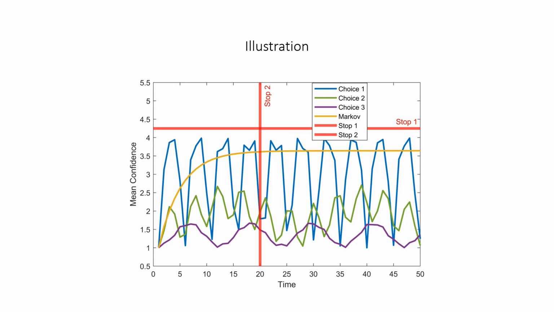Finally, we illustrate the stopping conditions and how the model simulates. As seen from the plot, the two red lines here represent the stopping conditions. The horizontal line is for the boundary or threshold-based stopping condition, and the vertical is for time pressure. The three alternatives are assumed to be independent such that simulating one alternative has no effect on the other. As you may see, the quantum walk model produced an oscillating mean confidence rating, while the Markov model produced a monotonically increasing confidence rating, which makes them different.